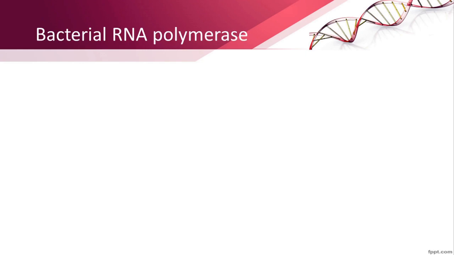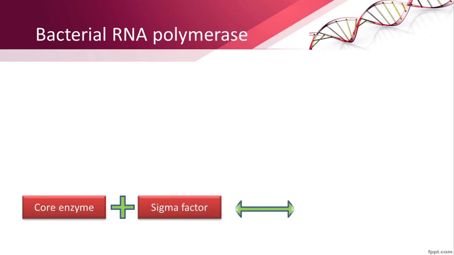As I told, RNA polymerase is a multi-subunit enzyme. RNA polymerase is formed of two components called core enzyme and sigma factor. The core enzyme and sigma factor combine to form the complete RNA polymerase holo enzyme. Only the holo enzyme can initiate transcription.